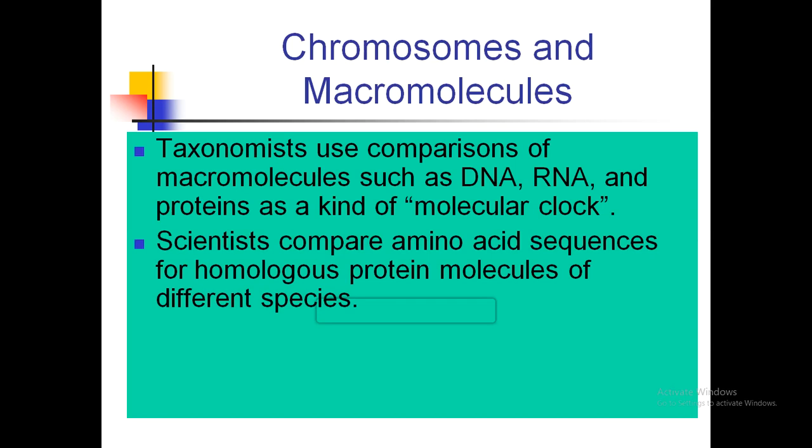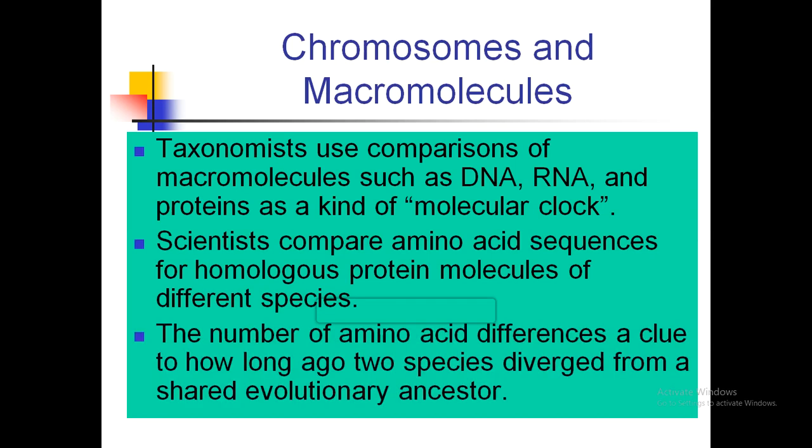So scientists compare amino acid sequences for homologous protein molecules of different species. The number of amino acid differences is a clue to how long ago two species diverged from shared evolutionary ancestors. We animals have 20 different types of amino acids in us, and these synthesize hundreds of thousands of proteins.